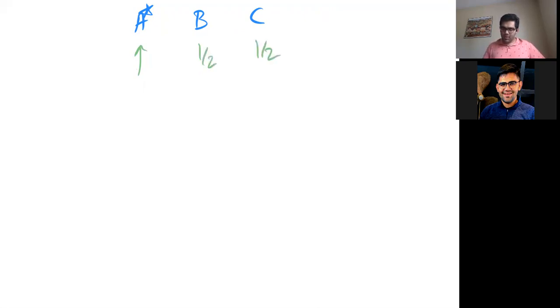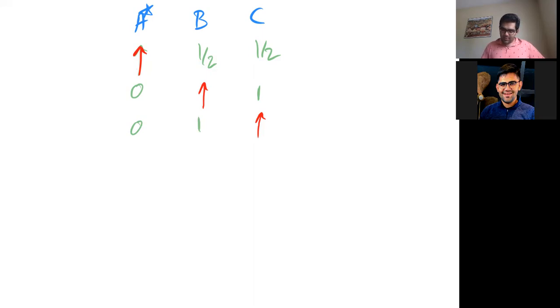But if I open either one of them, if I open B and the winner was A, so the car was in A, then the host will have to open C no matter what, right? And if I'd opened C, then there was no way that he was going to open A. So it's going to be one for it as well, right?